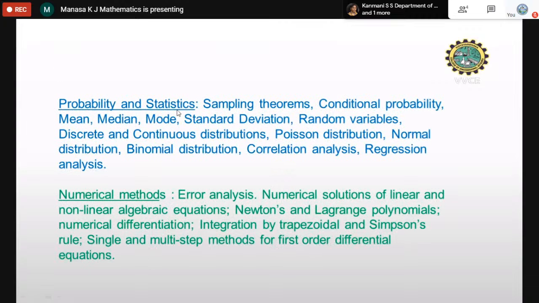Next module is probability and statistics: sampling theorem, conditional probability, mean, median, mode, standard deviation, random variables, discrete and continuous distribution, Poisson distribution, normal distribution, binomial distribution, correlation analysis, and regression analysis. Last topic is numerical methods: error analysis, numerical solution of linear and non-linear algebraic equations, Newton's and Lagrange's polynomial, numerical differentiation, integration by trapezoidal and Simpson's rule, which is nothing but numerical integration, single and multi-step methods for first order equation. So this is the syllabus for GATE.